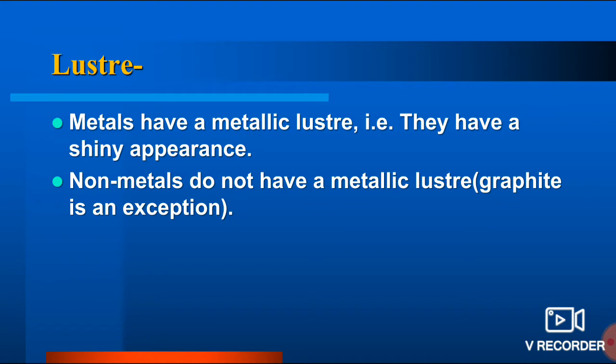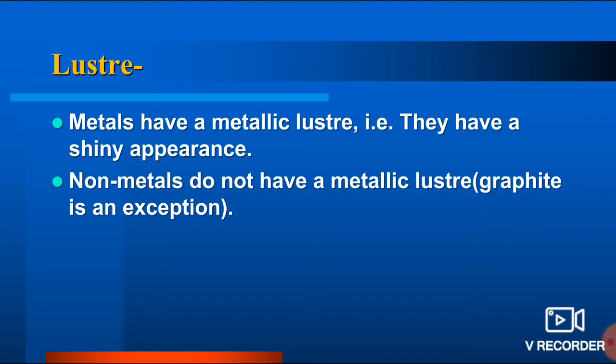So what is luster? You know that metals have metallic luster, means they have a shiny appearance. All metals have their unique shine. Gold has a golden shine, silver has a silvery shine. Even platinum has its own shine, iron has it. So each metal has its metallic luster. Whereas non-metals don't have metallic luster. Only graphite, which is a non-metal, has luster. So this is an exception.